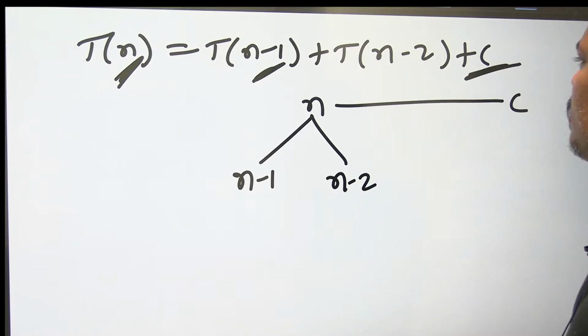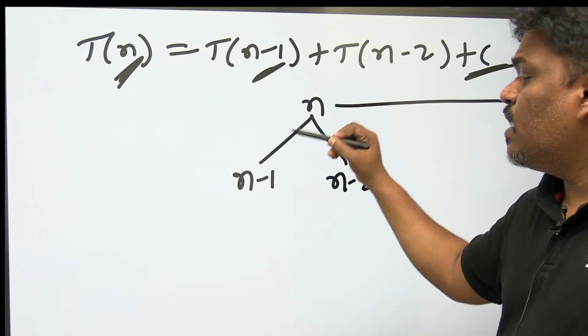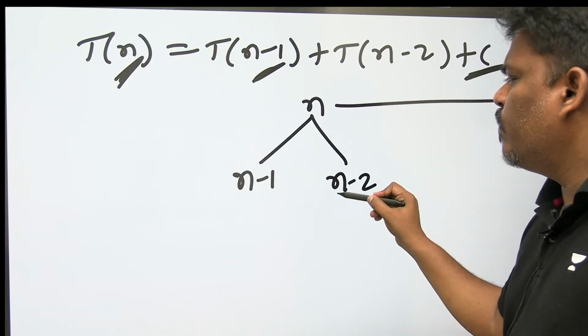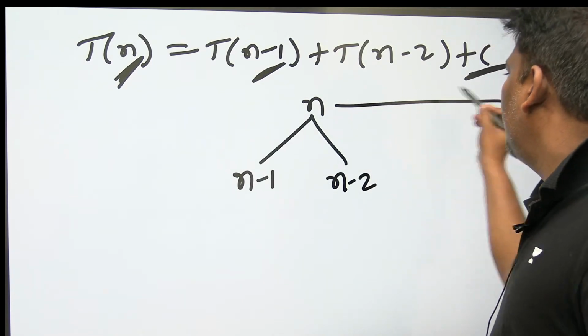That means if I want to find Fibonacci of n, on the left I have to find Fibonacci of n-1, on the right I have to find Fibonacci of n-2. Afterwards, adding these two gives the final answer, which will take constant time.